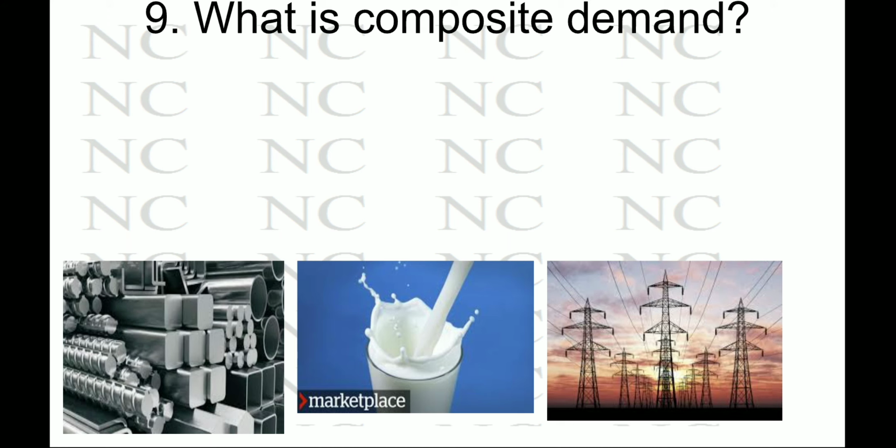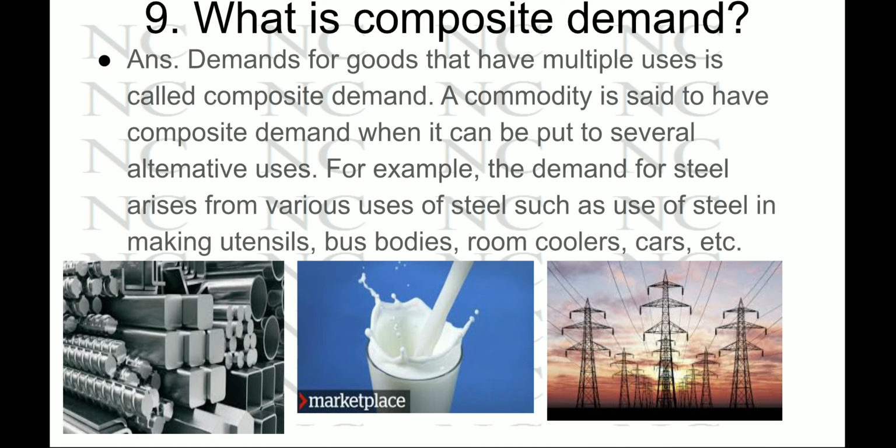Now, what is composite demand? The demand for goods that have multiple uses is called composite demand. It is used in many different kinds of things. A commodity is said to have composite demand when it can be put to several alternative uses. For example, the demand for steel, which is used in buses, room coolers, cars, utensils, etc. Let's go to the next question.